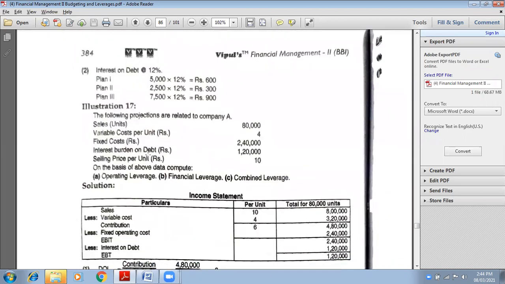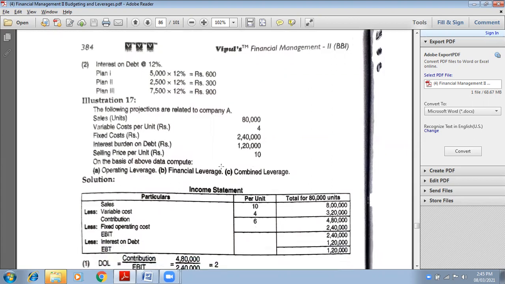Now this question, you need to do it now. The last question of the day, and then we will be winding up the lecture. The following projections are related to company A. Sales in units 80,000, variable cost per unit 4, fixed cost 2,40,000, interest burden on debt, debt meaning borrowed funds, 1,20,000. Selling price per unit is 10. From the above data, calculate DOL, DFL, and DCL.